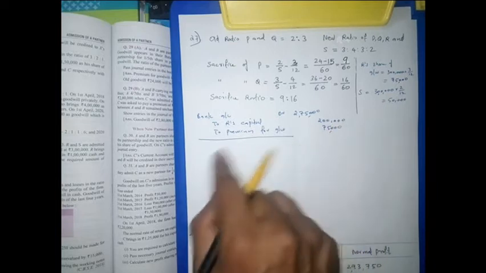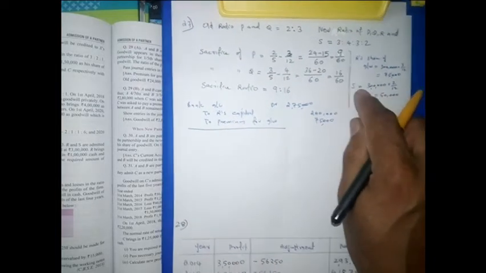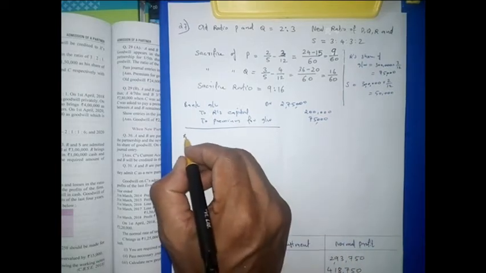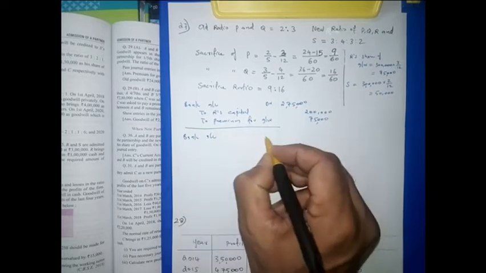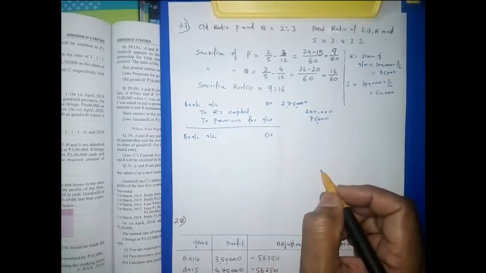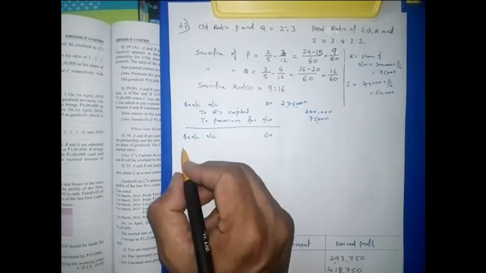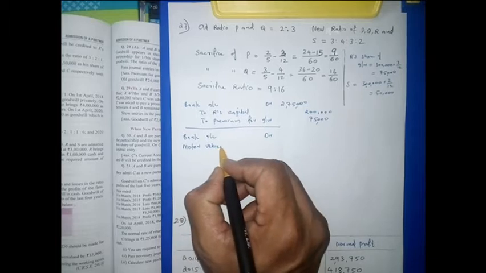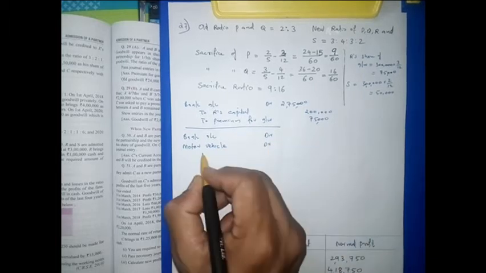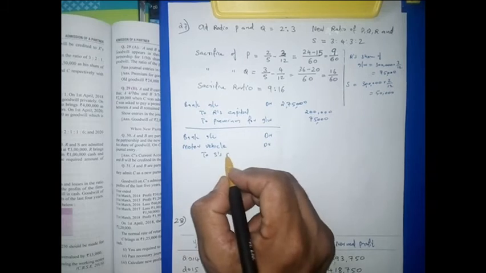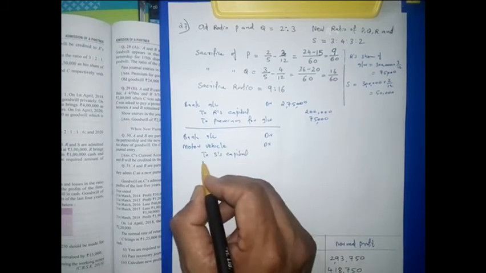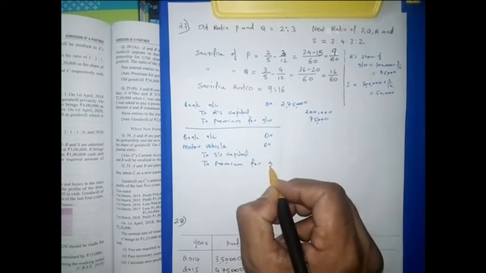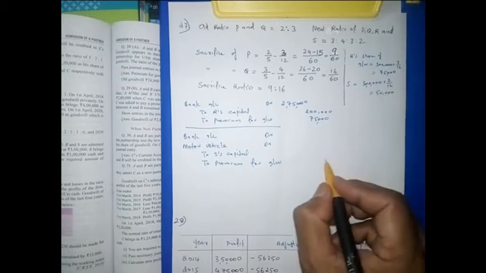Okay, so now I am going to the entry where S is bringing his capital and premium for goodwill. S is bringing, bank account debit, and he is bringing a motor vehicle also as his capital. So debit what comes in, that is why motor vehicle is coming to the business. Motor vehicle we are debiting. Then to S capital, then to premium for goodwill. Premium for goodwill we calculated, it is 50,000.